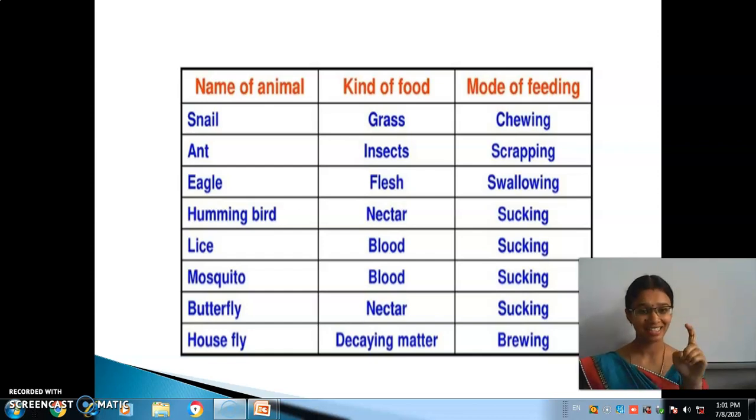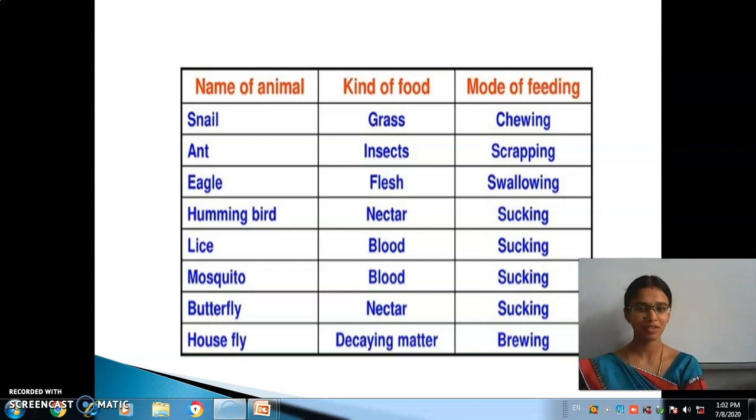Ant, scraping, to take out layer by layer. Eagle, swallowing. Hummingbird, sucking nectar. Lice, sucking. Mosquito sucks blood from our body. Butterfly also sucks. Housefly depends on dead and decaying matter.